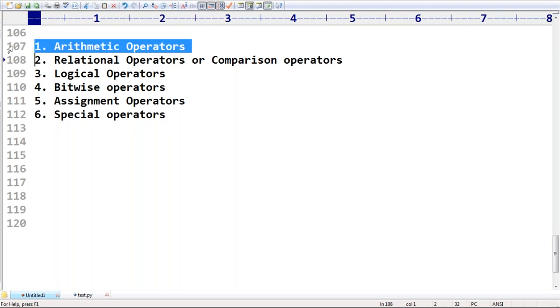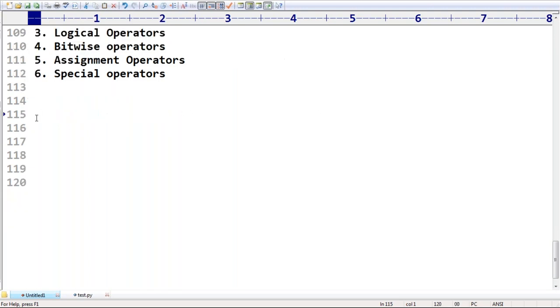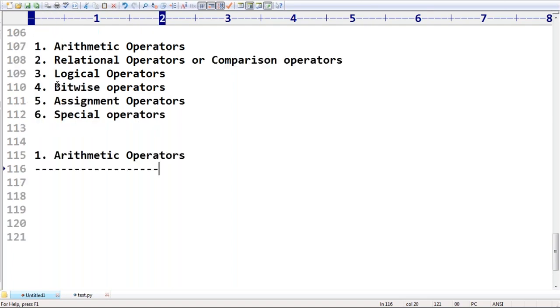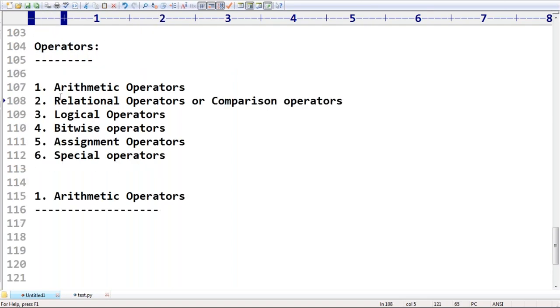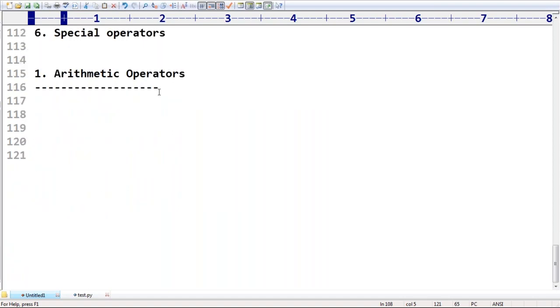Now, what are the various operators? Arithmetic, relational, logical, bitwise, assignment, and special operators. Almost 2 to 3 sessions I want to talk only about the operators concept. Very important, you people should compulsorily be aware of their behavior. Can you please tell what are the various arithmetic operators we have? Please respond.